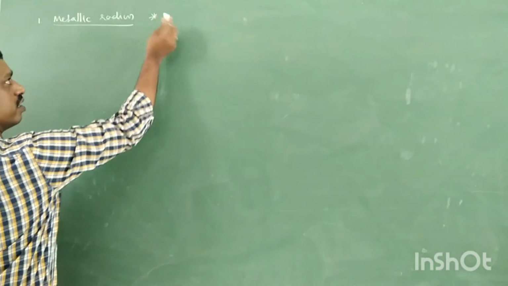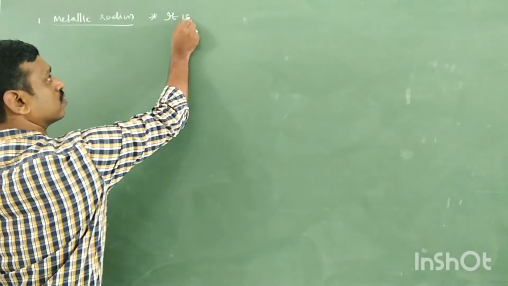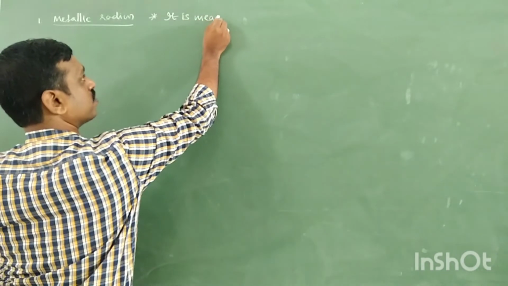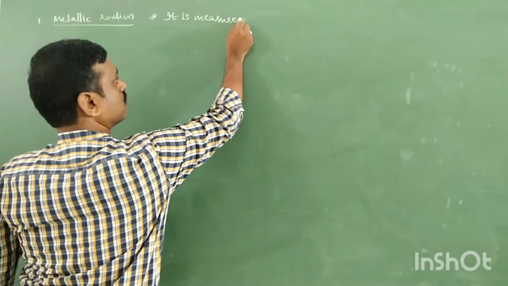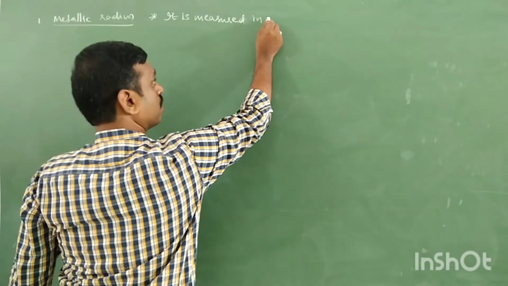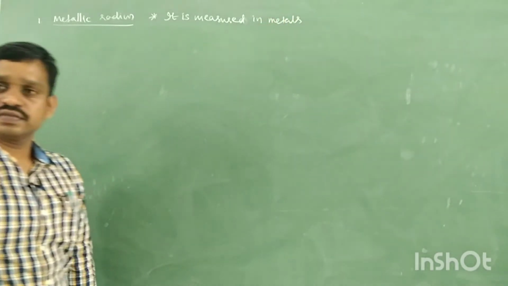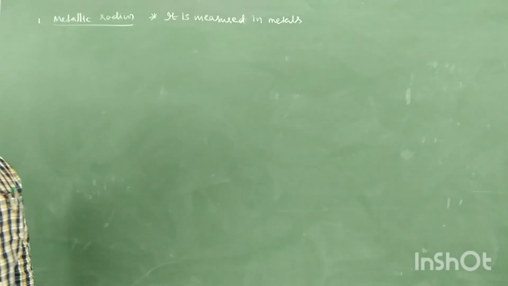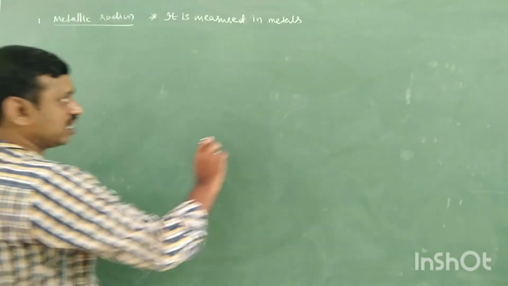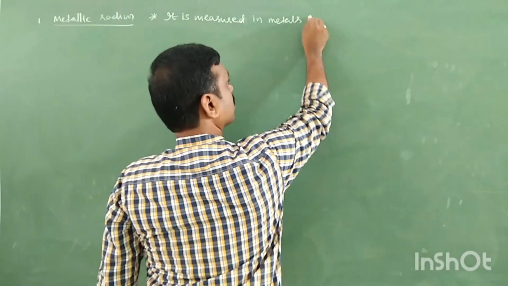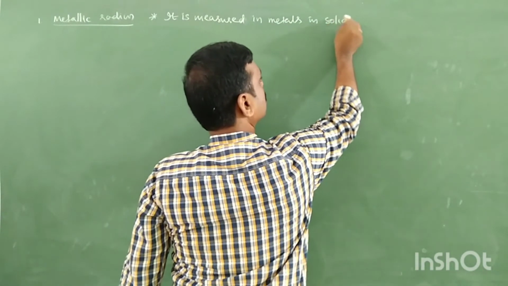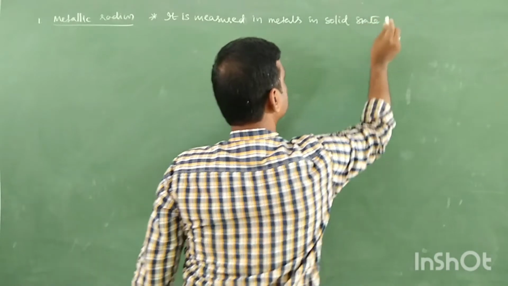One, where it is measured. Tell me. It is measured in metals only, where there is a metallic bond. So metallic radius is not measured in non-metals. It is measured in metals, that too in solid state. Important. Metals in solid state.